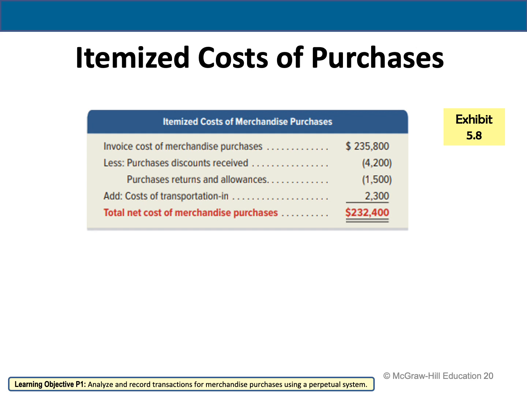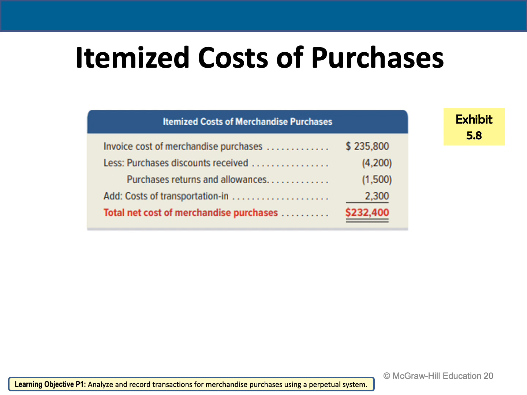Remember that purchase discounts and purchase returns will decrease the cost of the merchandise purchases, which means that you did not pay 235,800. You pay less than that because you get some discounts and you return some items.